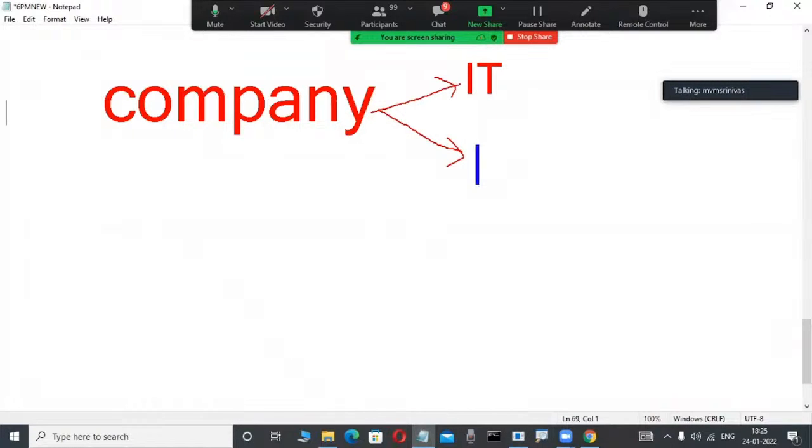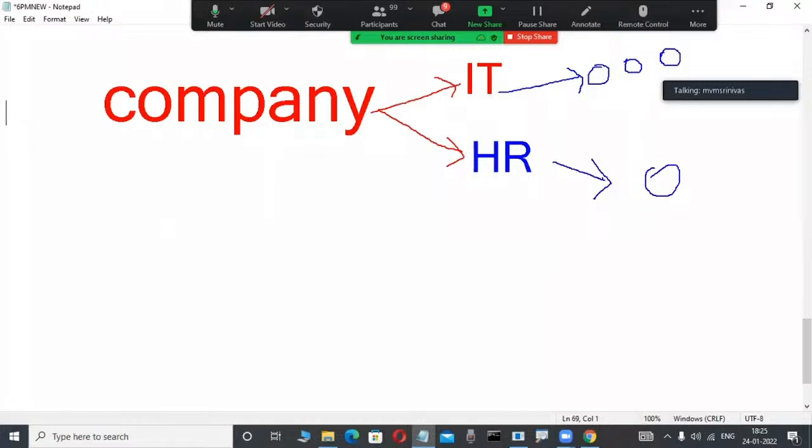For example, HR is a department based on our knowledge. In the IT department, suppose your son is joining the company, then he is also working in the IT department. In this IT department, three employees are working, for example. Again, in the HR department, one employee is working. This is a small scenario: in a company, the IT department and the HR department are there. One company, two departments. In the IT department three employees are working, and in the HR department one employee is working.